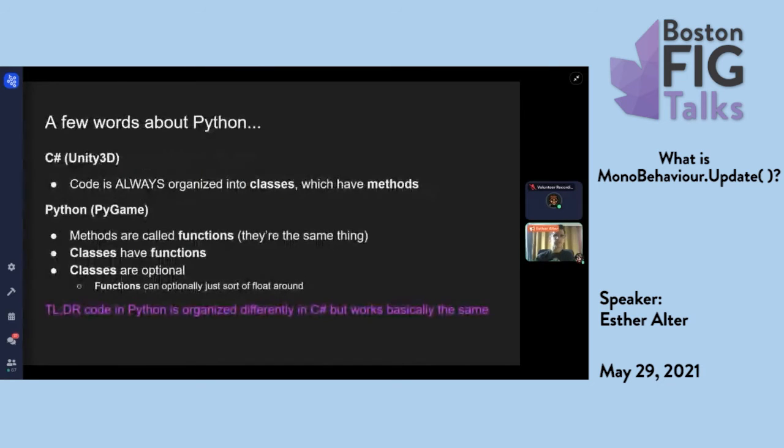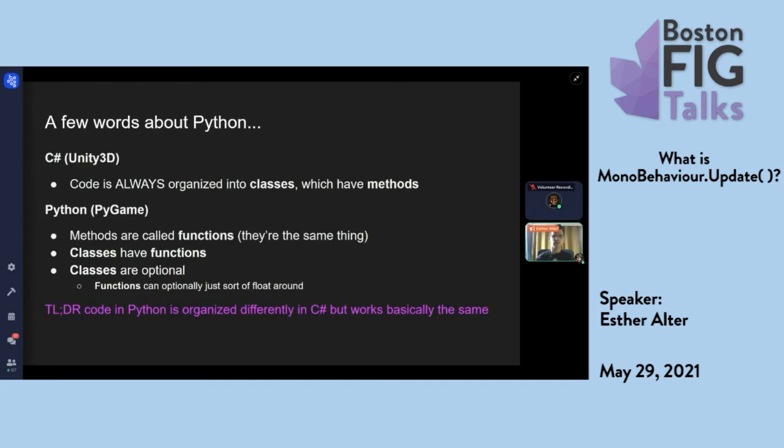I mentioned at the start of this talk that I'm going to assume you know a little bit of Unity and a little bit of what's called object-oriented programming. I don't assume you know Unity and Python, because that's often a weird combo. So very briefly, C# is organized always into classes, and classes have methods. All of the code has to be in classes. That's not the case in Python.